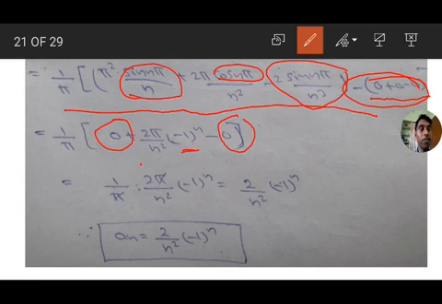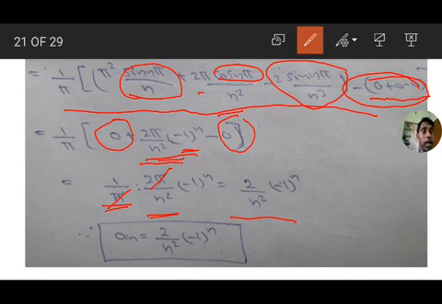So we get only one term, 2 pi by n square minus 1 whole to the power of n. Therefore 1 by pi into 2 pi by n square minus 1 whole to the power of n, and pi cancels, we get 2 by n square minus 1 whole to the power of n. Therefore an value is 2 by n square minus 1 whole to the power of n.